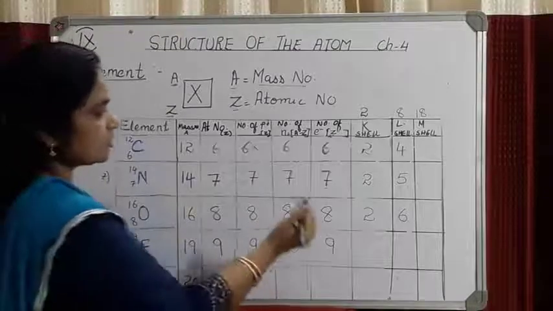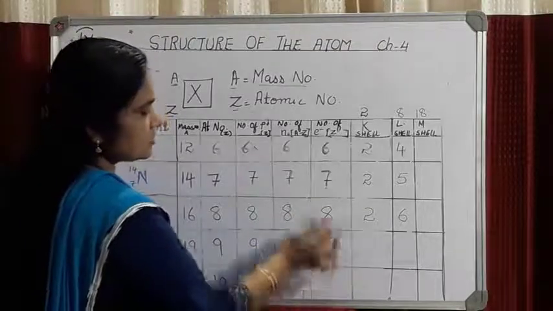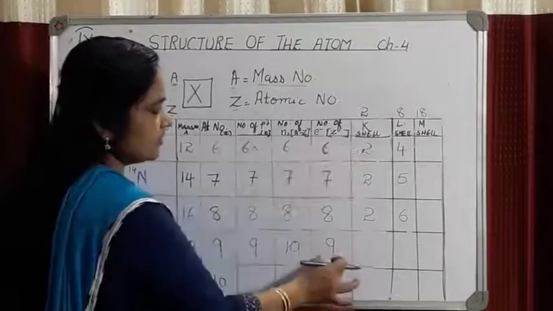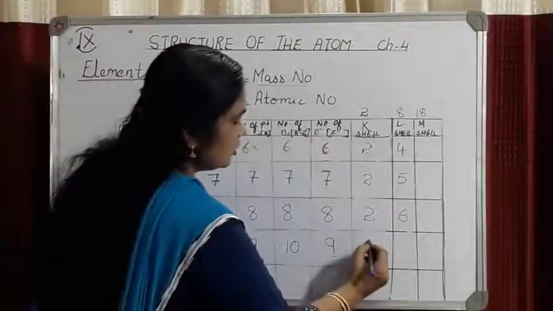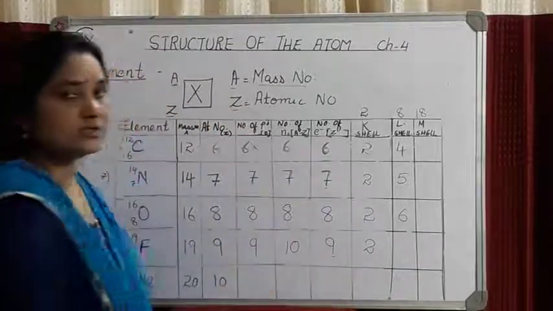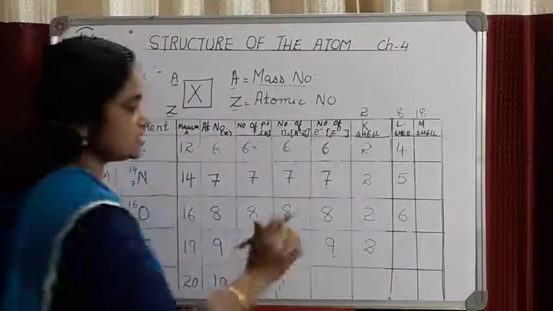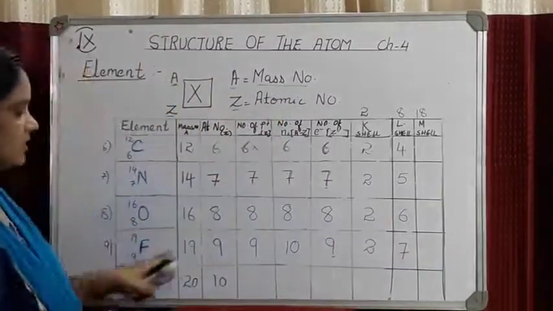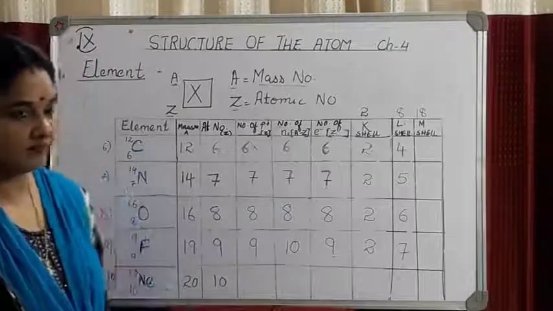Now how to write the electronic configuration? 9 electrons. I told you electronic configuration is how electrons are distributed. We are going to take the number of electrons only. So out of 9, 2 electrons will be occupying the K shell. So 9 minus 2, how many electrons are remaining? 7. So those 7 electrons will go and occupy the L shell. So the electronic configuration of fluorine will be 2, 7.